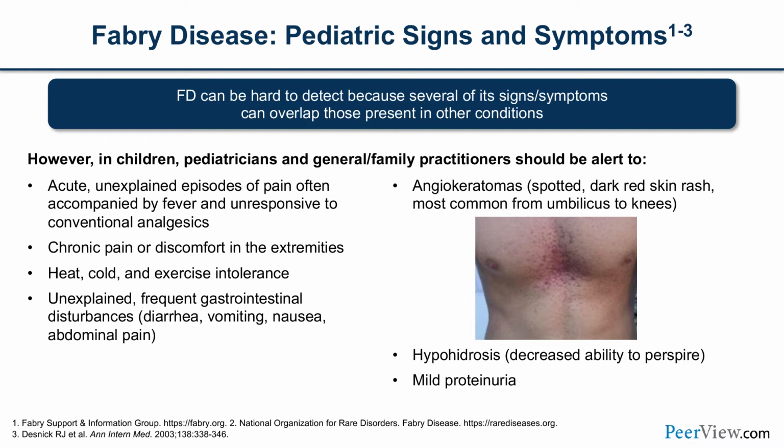Then there might be dermatological manifestations called angiokeratomas. Interestingly, Fabry disease was identified by 2 dermatologists, Fabry and Anderson, and they made the link between these angiokeratomas, which are spotted, dark red, what we call papules or skin rash, if you want to call it, most commonly found from umbilicus to the knees.